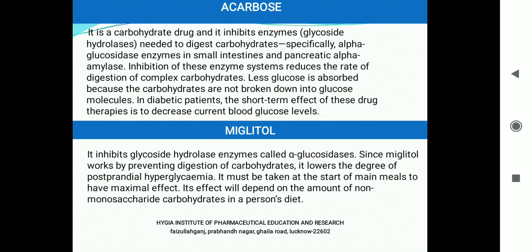But what will happen? Carbohydrate will not be digested. It will lead to various stomach disorders. It will lead to constipation or loose motion or belching or burping, etc. So these are the drugs that we have discussed in the category of oral hypoglycemic agents.